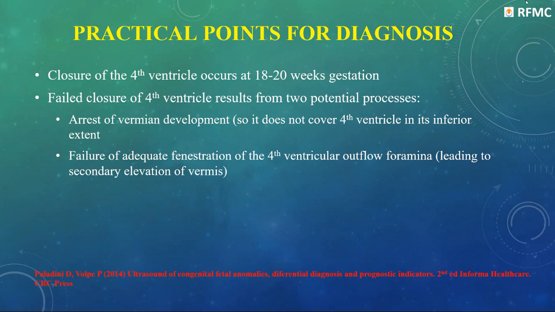Failure of closure occurs under two circumstances. Either the vermis is not developed or the fenestration of the Blake's pouch is not done. Now, if the vermis is not fully developed, it will not grow inferiorly and cover the fourth ventricle from the inferior extent. And if the fenestration of the posterior membranaceous area does not occur, that is the foramen of Luschka is not formed, then the Blake's pouch will grow.